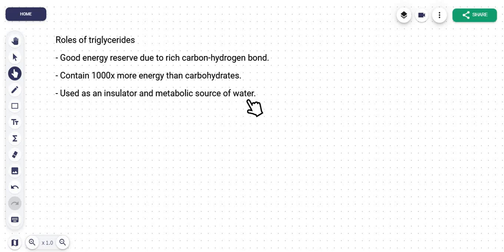And what does it mean when I say metabolic source of water? Let's understand this first. It's very simple and basic. If you're running low on water, not energy, water, your body is lacking water, what happens is that the triglycerides are oxidized.